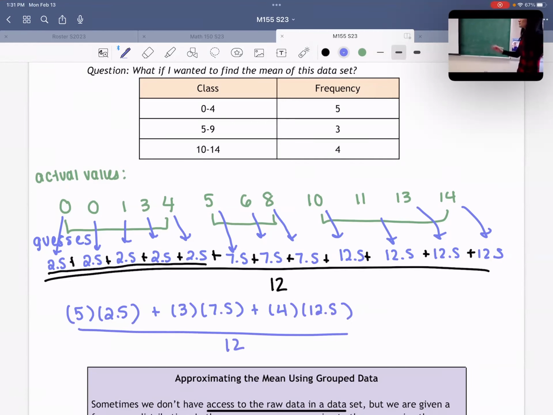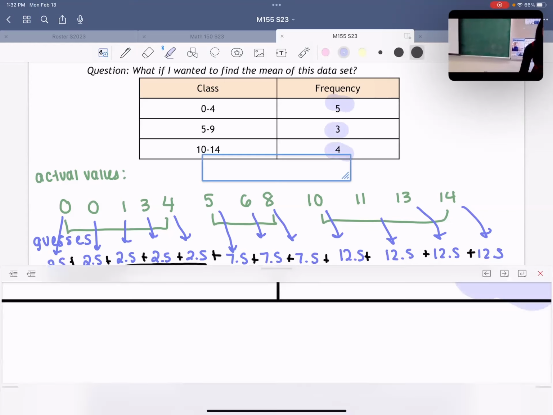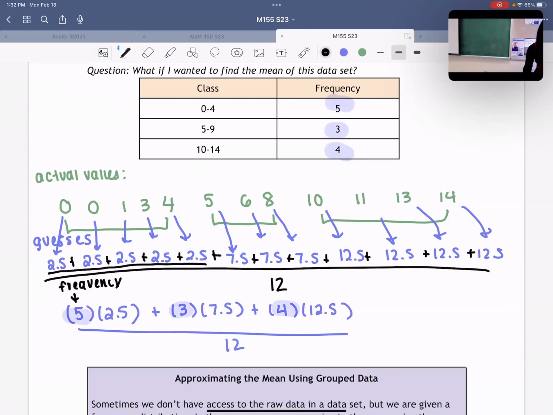Okay, and if we take a look at this shortened version of what I wrote up there, what we're doing is we're taking the frequency, right? Because we have 5, we have 3, we have 4. We're taking the frequencies and we're multiplying them by the midpoints.